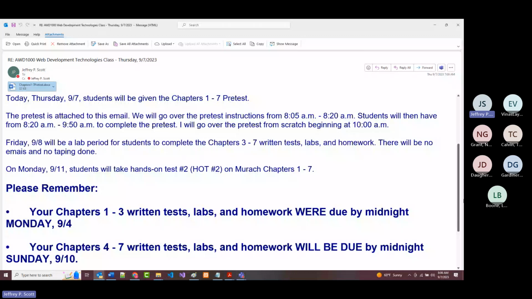Now, because a couple people have asked me, I just did want to mention, if you did what I suggested at the beginning of the semester, if you created 4 different GitHub repositories, you must send me an invite to each repository. You can't just send me an invite for one. The only way I can grade everything is to get an invite for each repository. If you decide you just want one big repository in which you're going to put your written tests, your labs, your homework, and your hands-on test, that's okay. Then you only have to send me one invite.